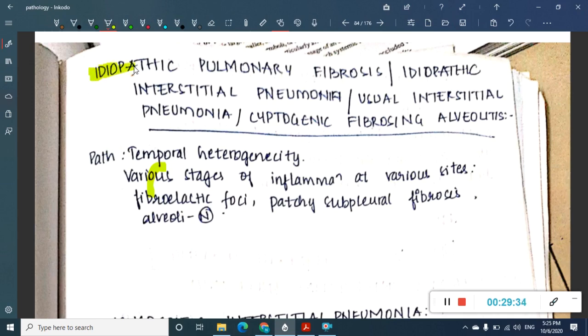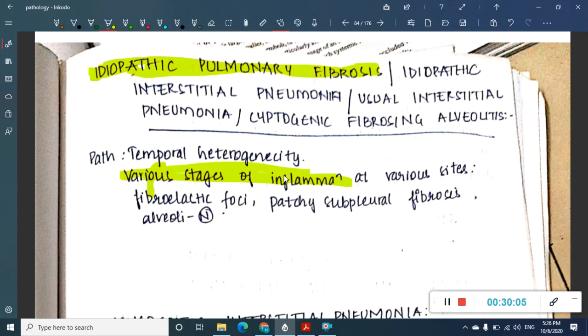So here you see idiopathic pulmonary fibrosis. This idiopathic pulmonary fibrosis is also called idiopathic interstitial pneumonia or usual interstitial pneumonia or cryptogenic fibrosing alveolitis. What are you going to see here? Here there are various stages of infection. There won't be uniform lung honeycombing, there won't be uniform fibrosis. Some areas will be completely normal.